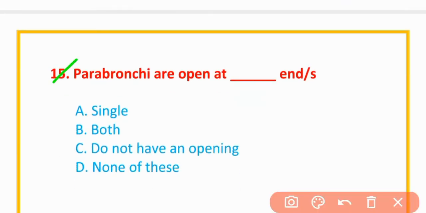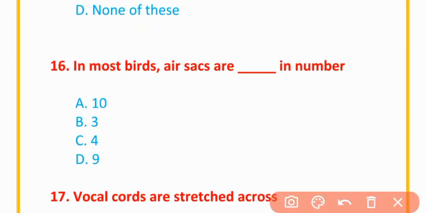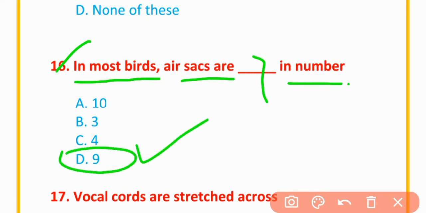MCQs number 15. Parabronchi are open at end. Tooth end. MCQs number 16. In most birds, air sacs are in numbers. 9 numbers.